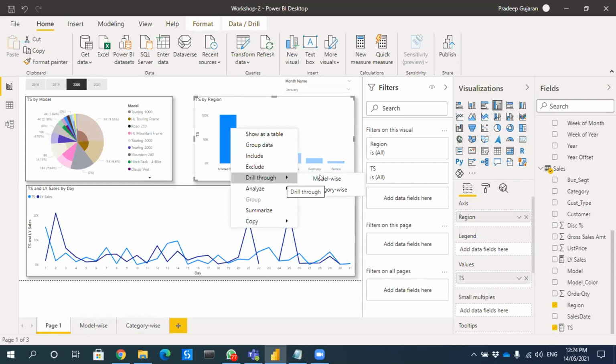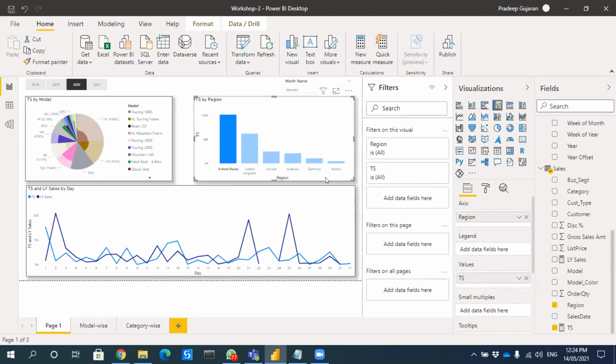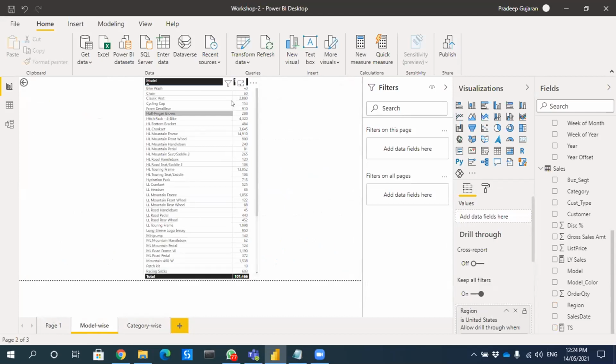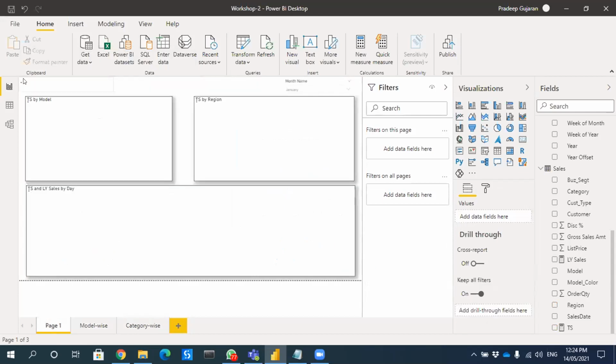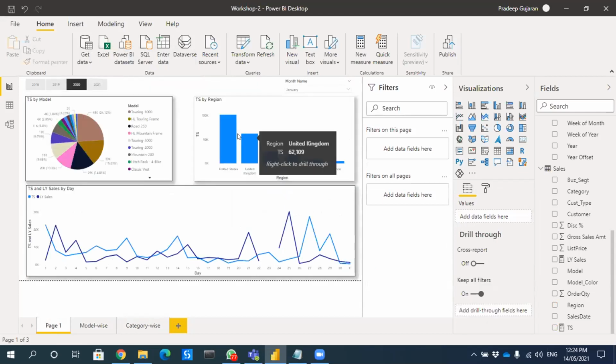through model wise and category wise. If I click model wise, it will take me to that page. It will filter based on United States, and it also creates an option to go back. See this arrow, it's a button created by default. If you press control and click that arrow, you'll be able to go back.